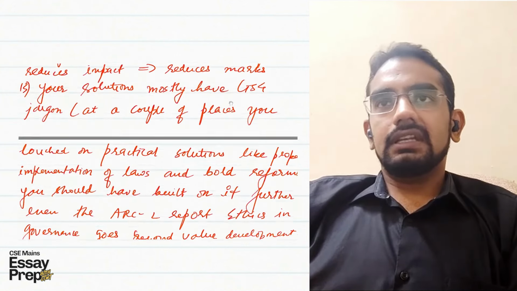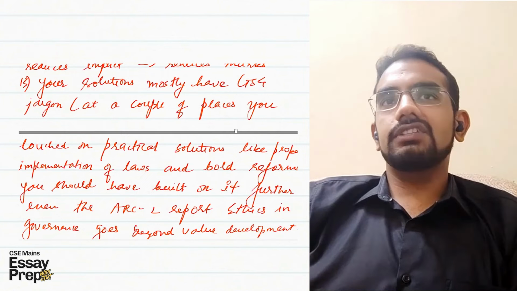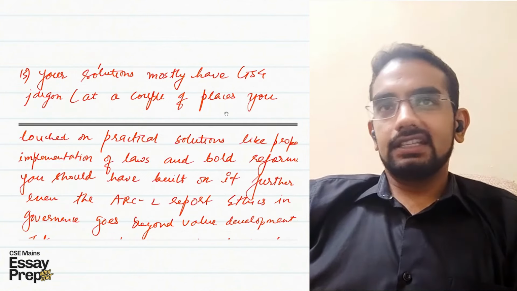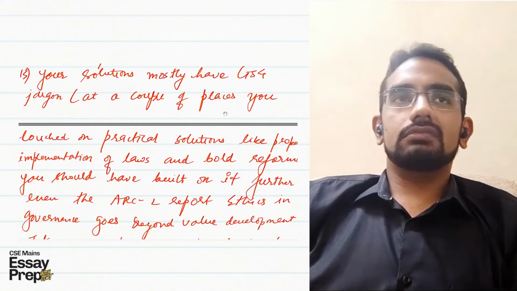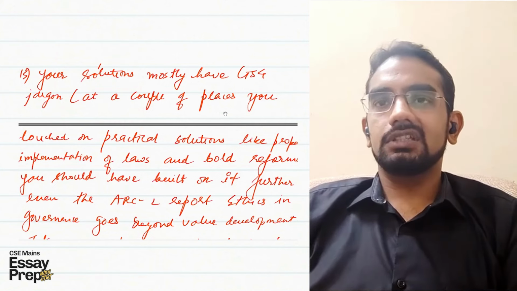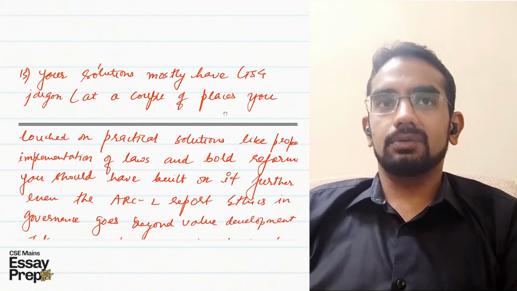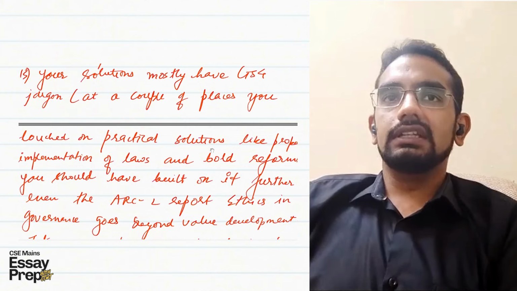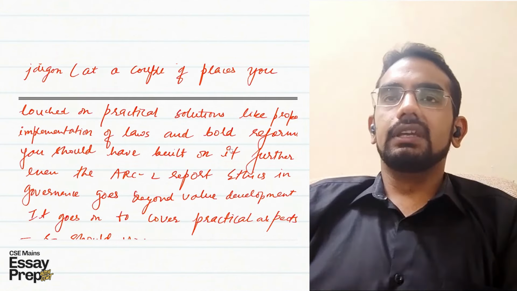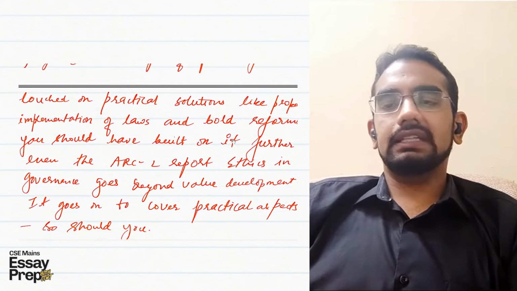Then, like I mentioned, in most solutions that I found, much jargon of GS4 has been used. And that is the easiest thing to do. You can mention transparency, accountability, integrity, honesty, truth, wisdom, justice, temperance, all these things can be mentioned. And they found very easy solutions that should be incorporated in the essay, but they are not sufficient. Since it is supposed to be an essay written by a bureaucrat, practical solutions are non-negotiable.